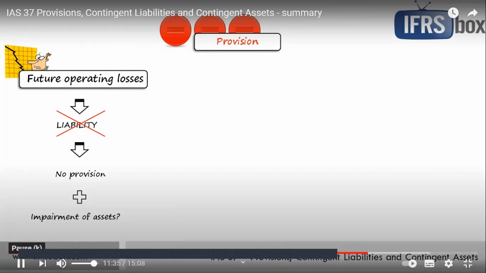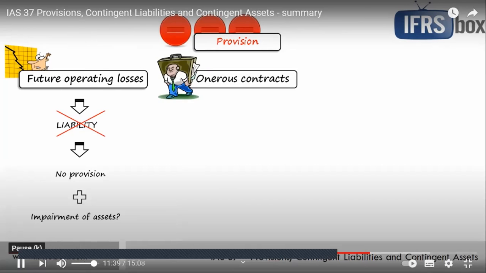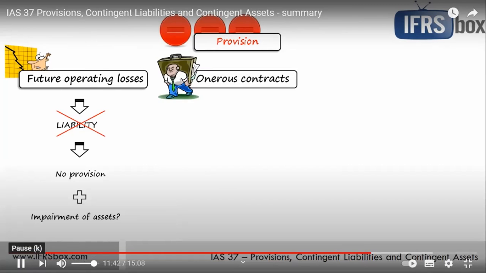Another specific area addressed by the standard relates to onerous contracts. So what is it? An onerous contract is a contract in which the unavoidable costs of meeting the obligations of the contract exceed the economic benefits of the contract. In other words, this is a loss contract that cannot be avoided.